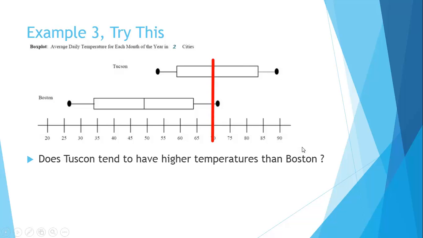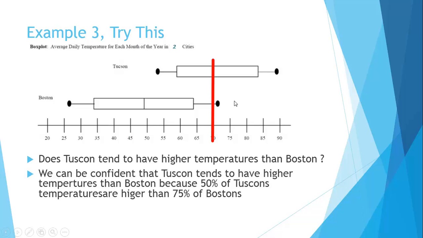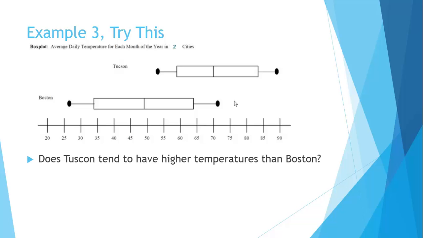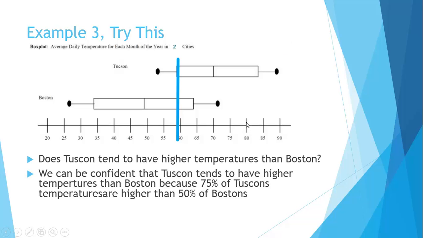Let's have a look at the median, and you can see here the median is quite suggestive as well. It looks as if almost 100% of temperatures in Boston are lower than the median in Tucson, but not quite. So what we can say here is that 75% of temperatures in Boston are lower than 50% of the temperatures in Tucson. Okay, so we've got to get used to that kind of statement. And the last one, and we'll finish off here. When we go through the lower quartile, we can find that 75% of temperatures in Tucson are higher than 50% of Boston's temperatures. So we will finish there.